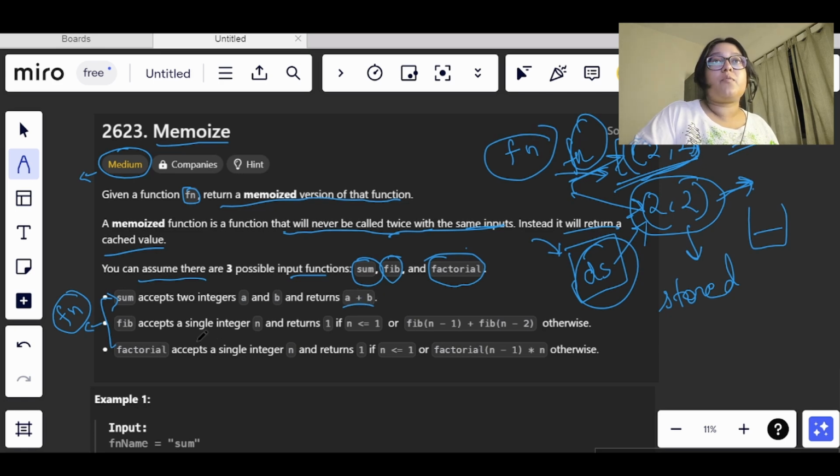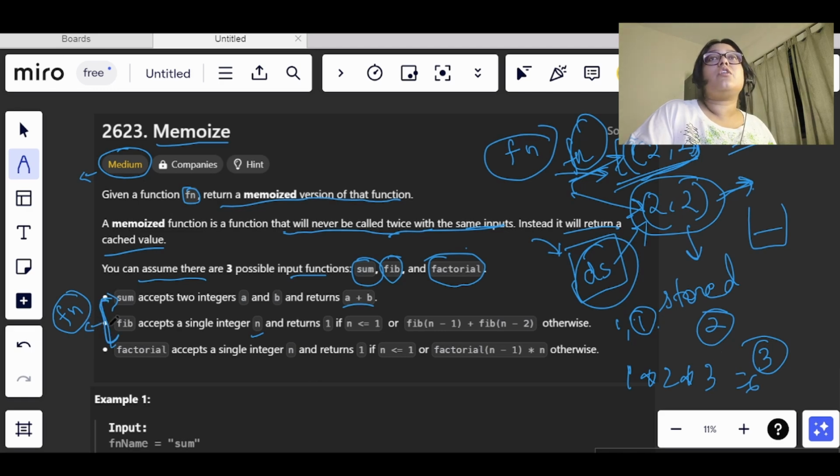If it is a Fibonacci function, then for the number 2 it will return the Fibonacci number for that input. And for factorial it will return the factorial of that number. Let's say we have 3 here, so it will return 1 into 2 into 3, that is 6, as the answer. So this is the inside working of fn.